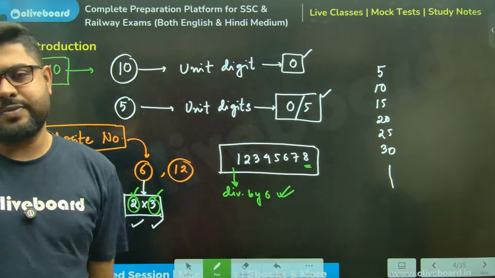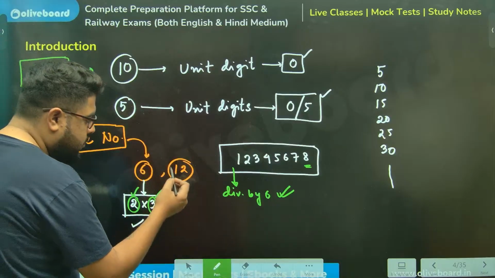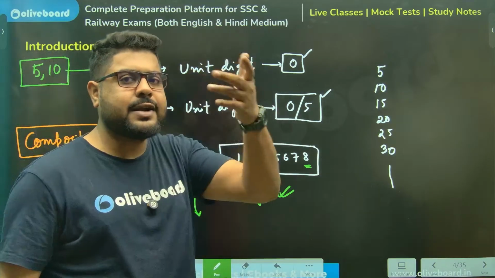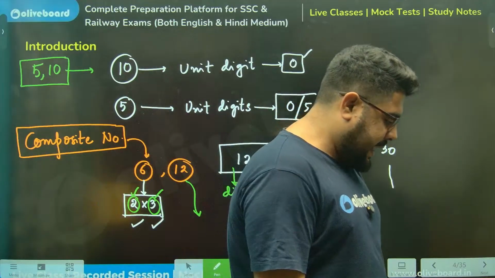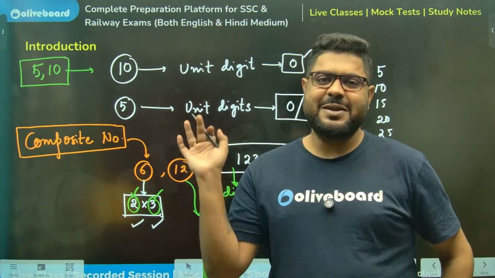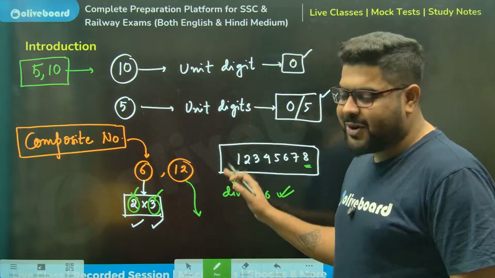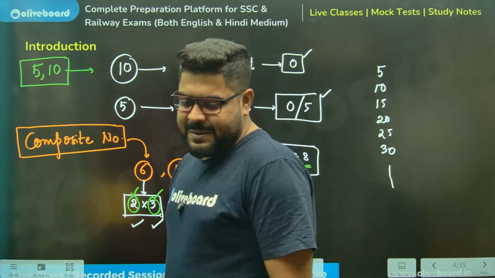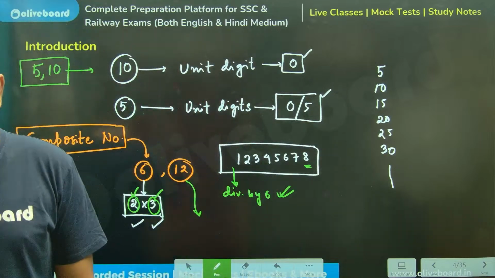Now, there is a problem. What about 12? For 12, which factors should I check? Can anyone tell me? This is where the game actually begins. The SSC, CGL or NTPC game begins here. What about 12, sir?